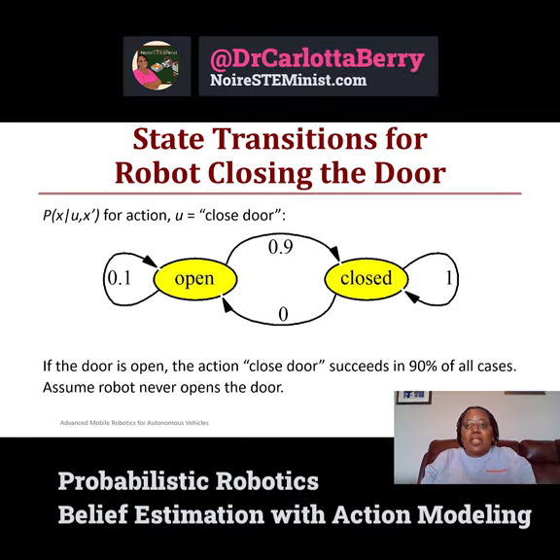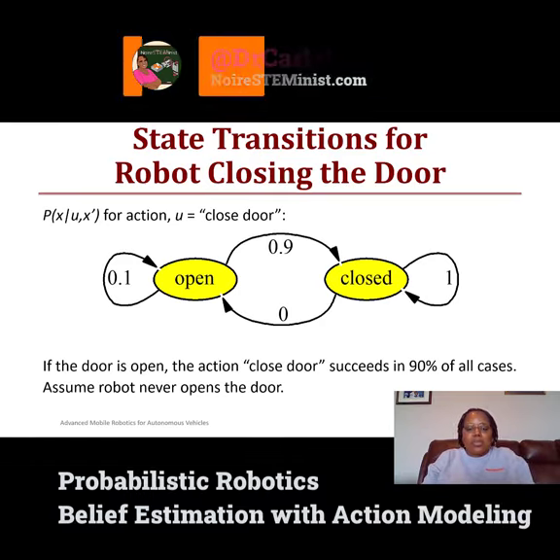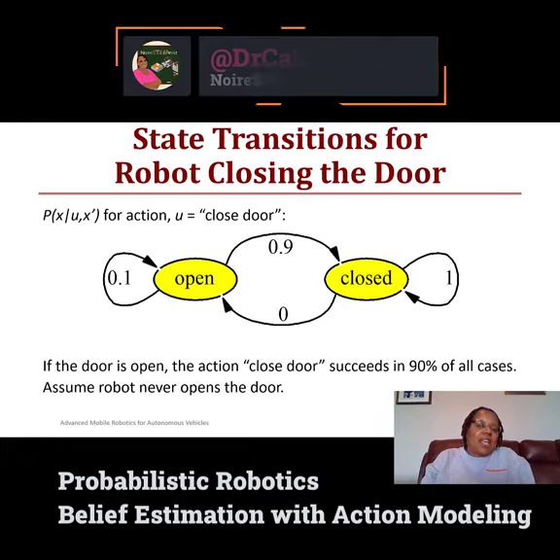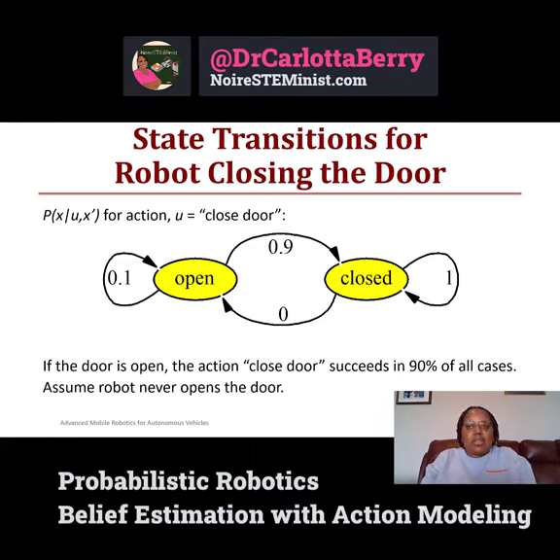Or if the door was currently closed and the robot makes a closing action, we are 100% confident the door will still be closed. And we don't have any action for if the state is closed and the robot opens the door, because the robot is only doing a closing motion.